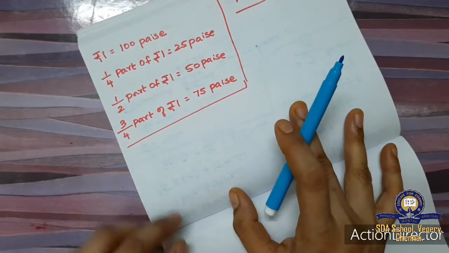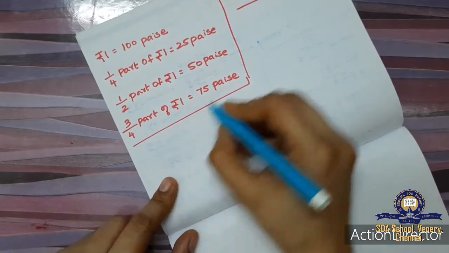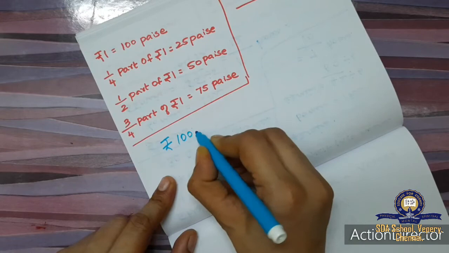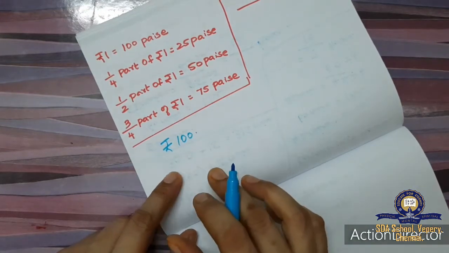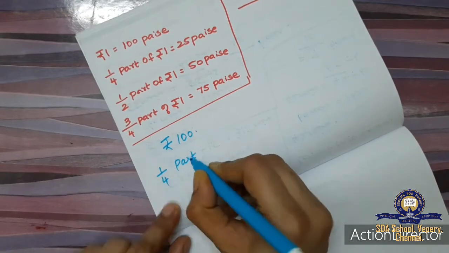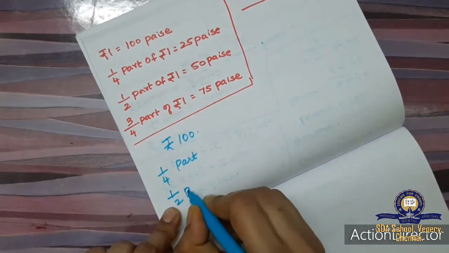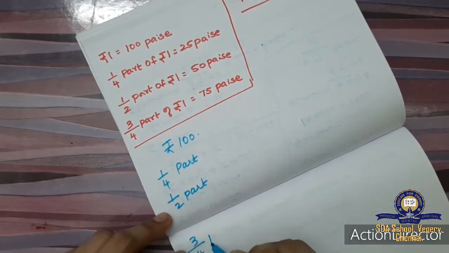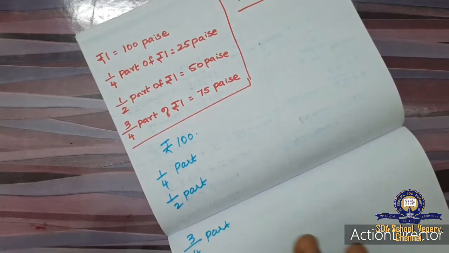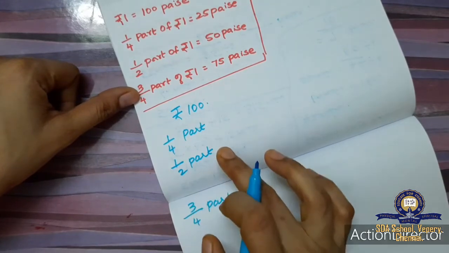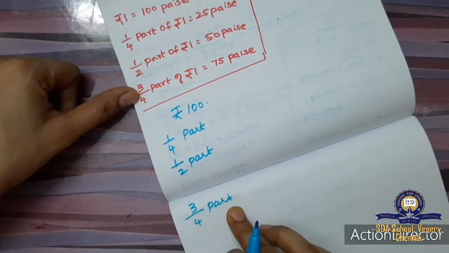Okay. So I will take rupees 100. I am taking rupees 100. In that I want to find 1 by 4 part, then 1 by 2 part, after that 3 by 4 part. In 100 rupees I want to find 1 by 4 part, 1 by 2 part and 3 by 4th part.